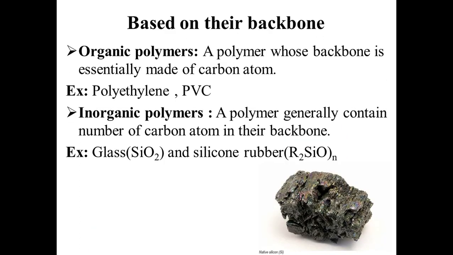Next, based on their backbone, it is classified into organic polymers and inorganic polymers. What are organic polymers? A polymer whose backbone is essentially made of carbon atoms is called an organic polymer. Example, polyethylene, PVC. Next, inorganic polymers. A polymer that generally does not contain carbon atoms in its backbone is called an inorganic polymer. Example, glass and silicone rubber.